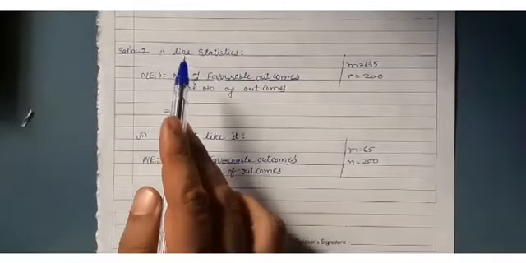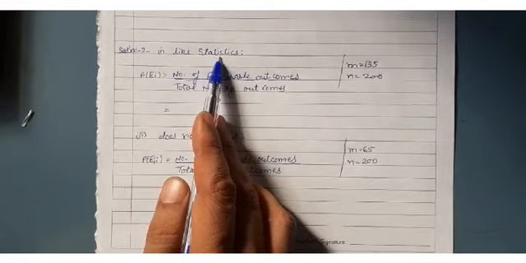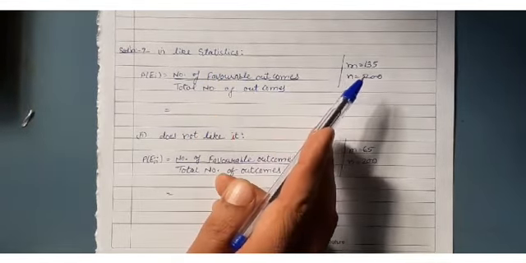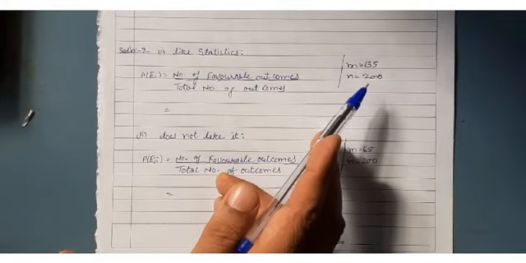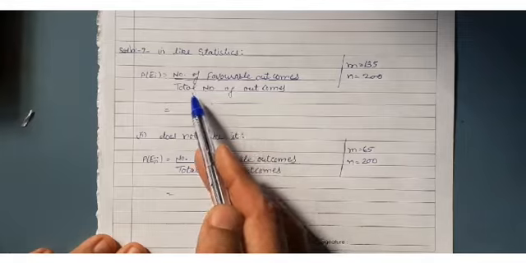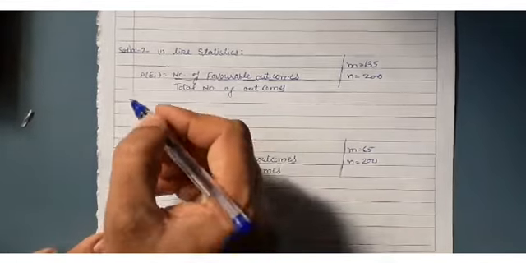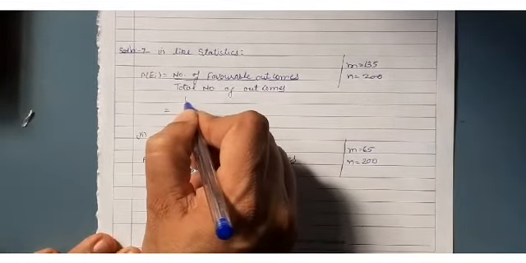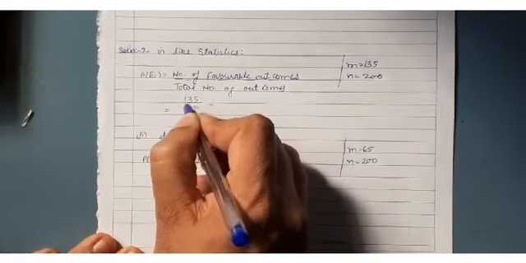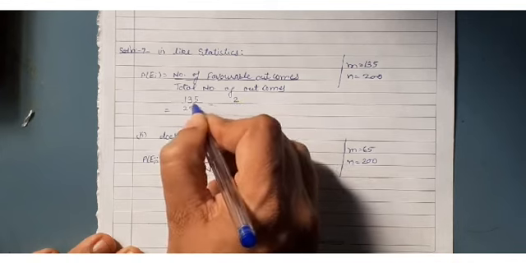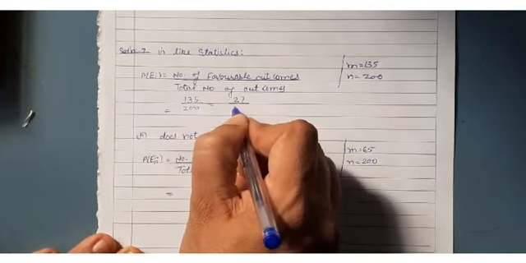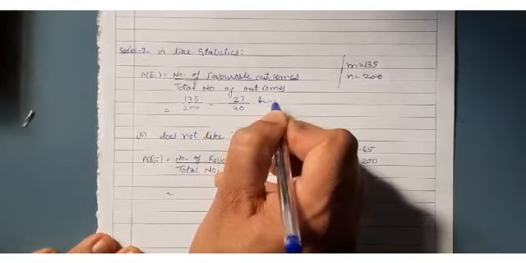Yes, first part, like statistics. Okay, how many students like statistics? It is given to you 135 and total students are 200. Then what is the formula? Number of favorable outcomes upon total number of outcomes. Then what is the answer? 135 upon 200. If you cut by 5, 5 2s are 10, 5 7s are 35. Okay, 5 4s are 20. This is your first answer.